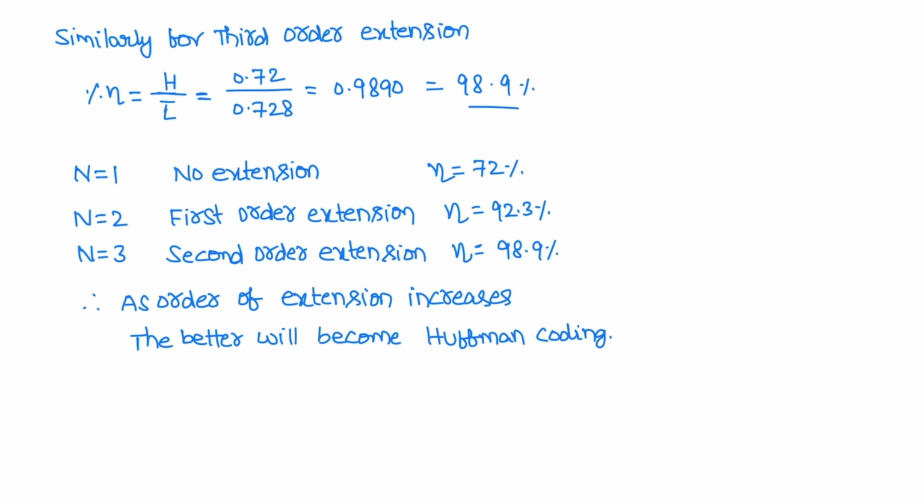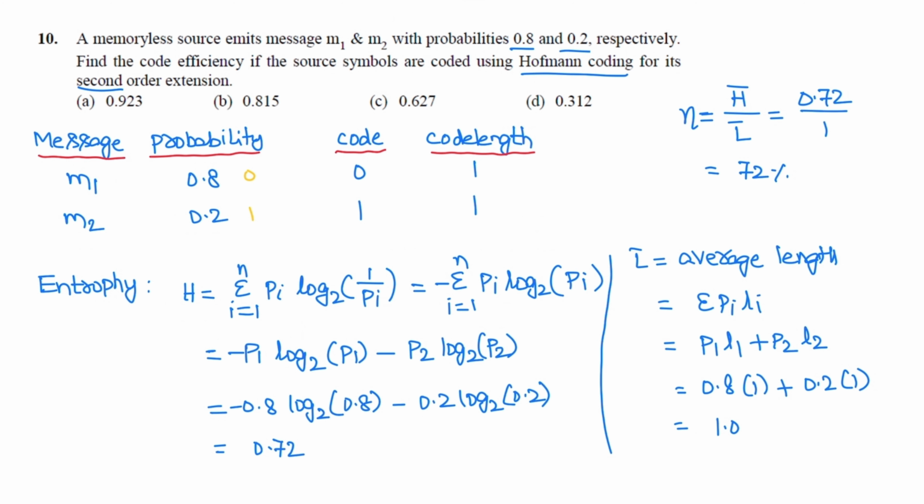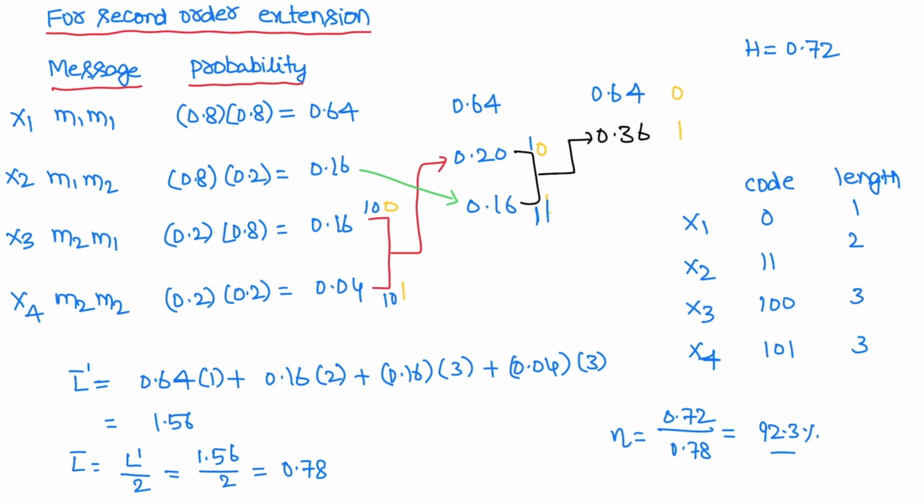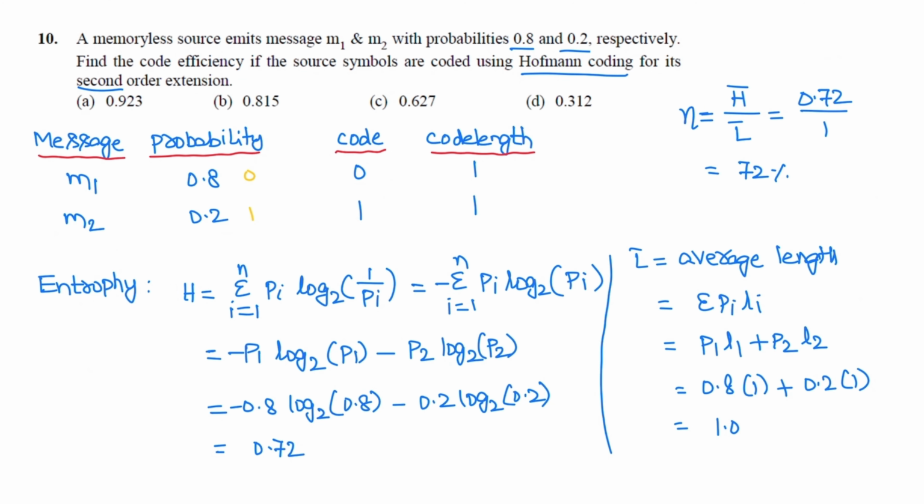If the order increases, for no extension, efficiency is 72%. For first order extension, efficiency is 92.3%. For second order, it is 98.9%. So that means as the order of extension increases, the better the Huffman coding becomes. The question: what is the efficiency of second order extension? The efficiency is 92.3%. So the correct option is A.